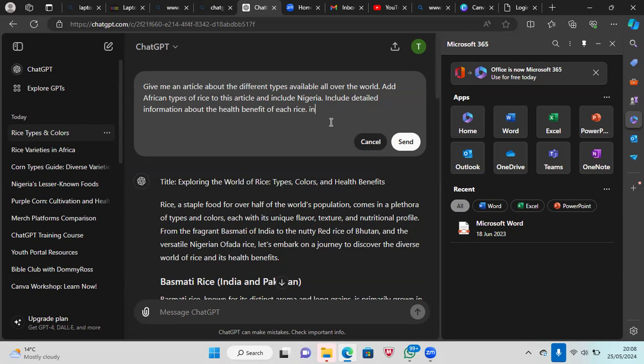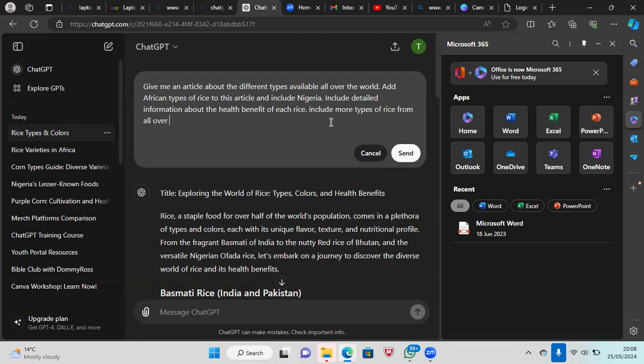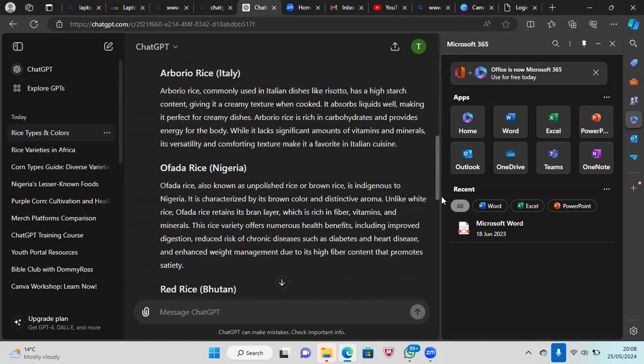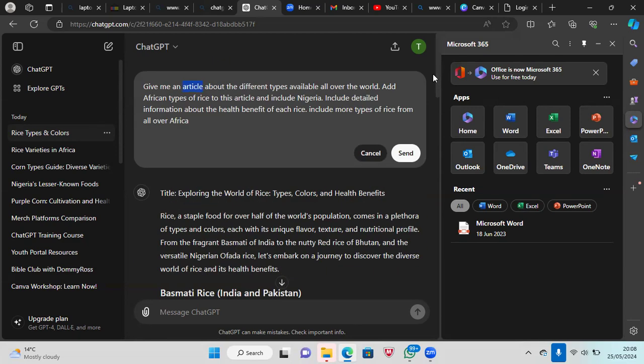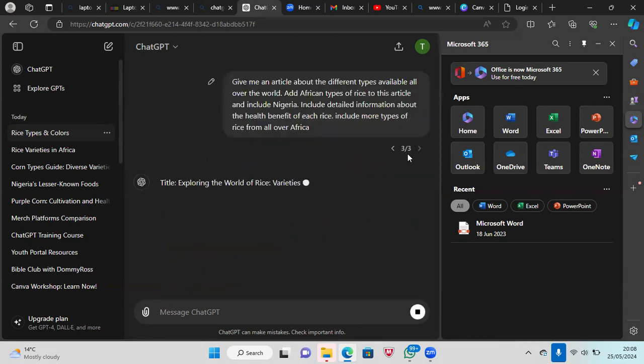But I can say to it, include more types of rice from all over Africa. Let's try Africa only, because it looks like it's aware of the fact that we are writing an article. Can you see? That's why it's helping us to reduce what we are writing, because normally it will generate longer than this, but being an article, it only generated a bit of it. So let's see what it comes up with again.